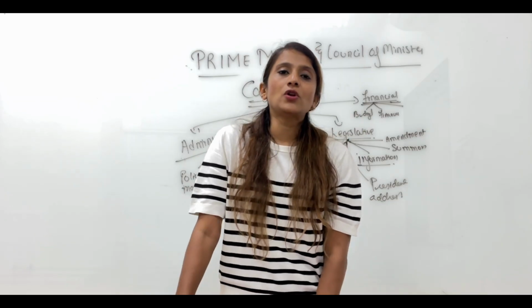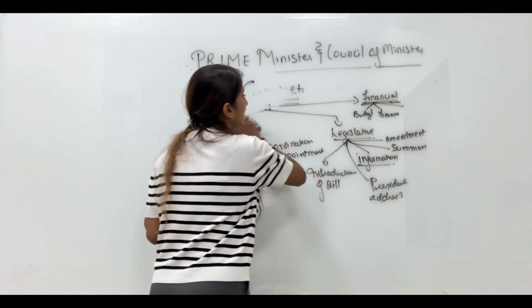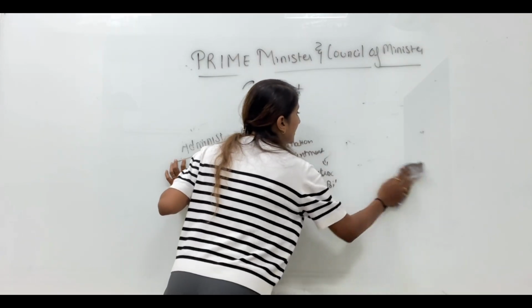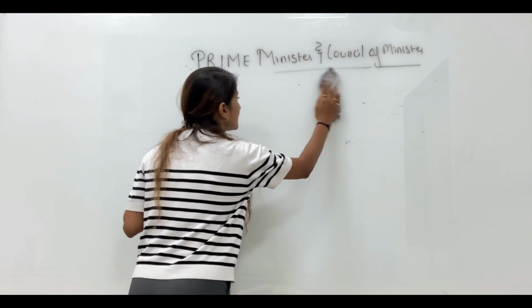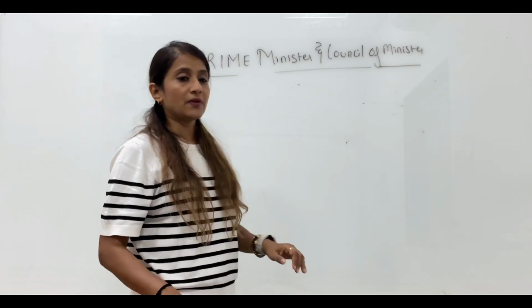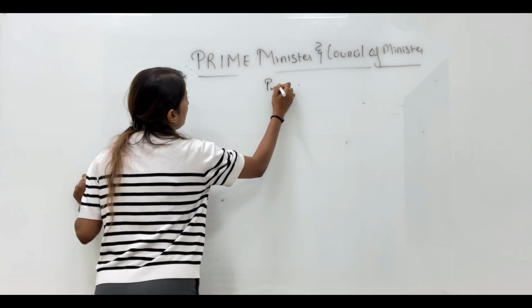Now next we are going to talk about the Prime Minister. So far we spoke about all the powers and functions of the cabinet. Now let us talk about the powers and functions of the Prime Minister.